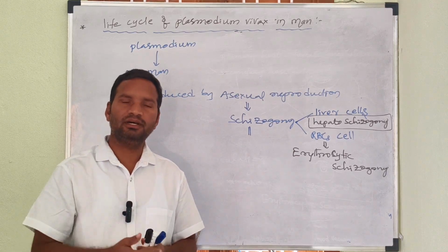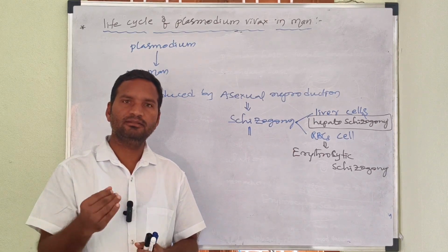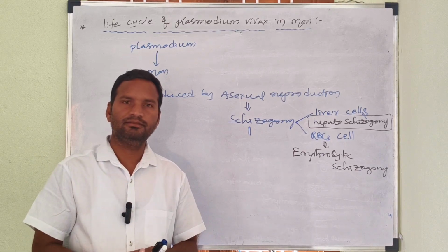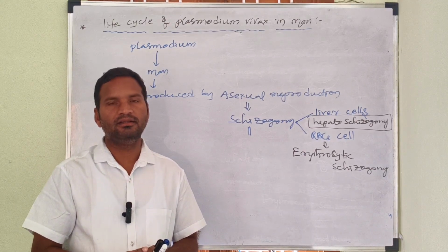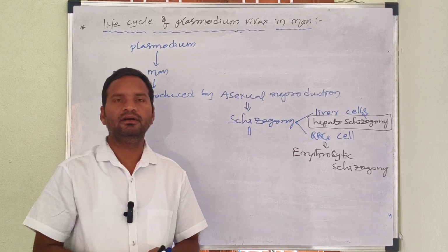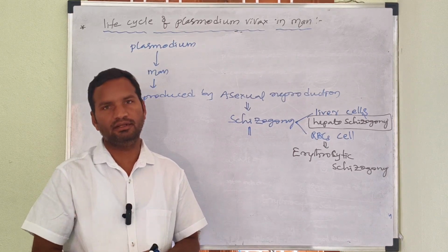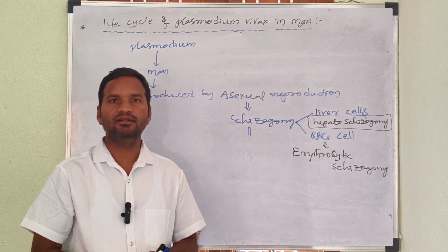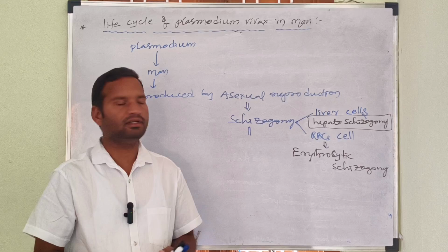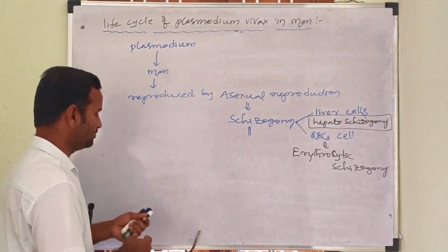These sporozoites, within half an hour, reach the liver cells. Then they undergo the pre-erythrocytic cycle and exoerythrocytic cycle. This is called hepatocytic schizogony. Got it? Now let us discuss it.